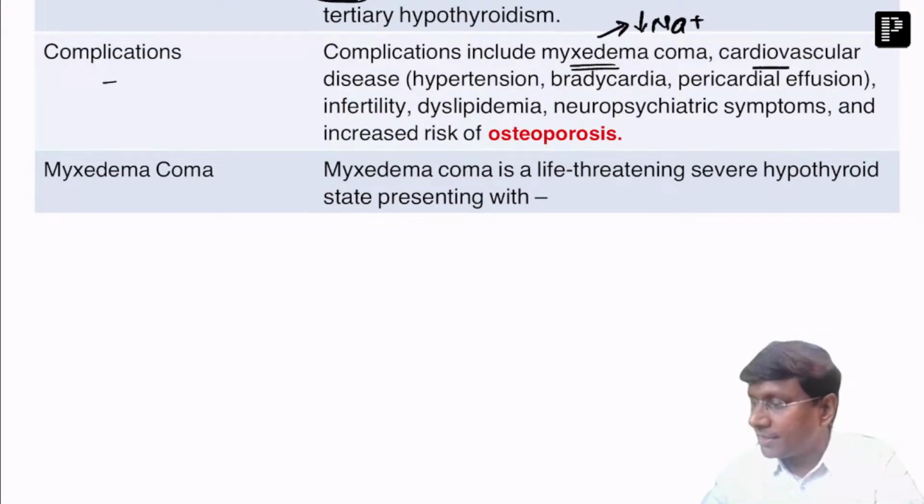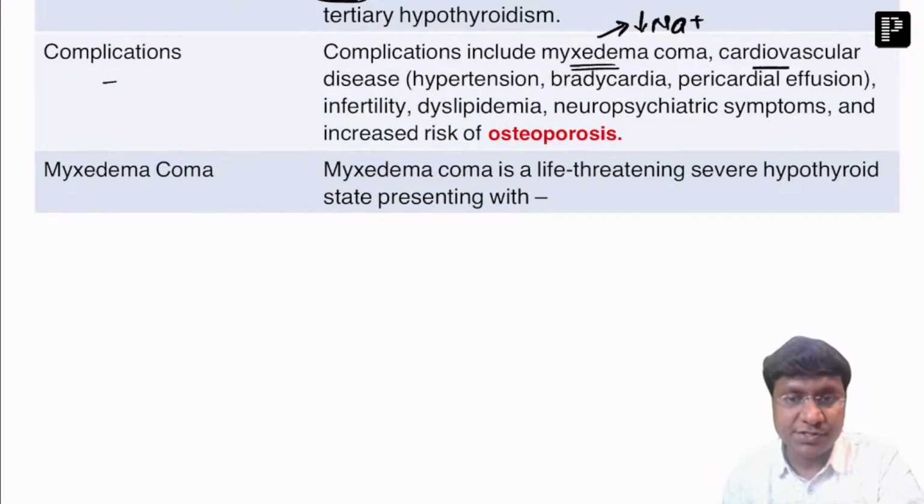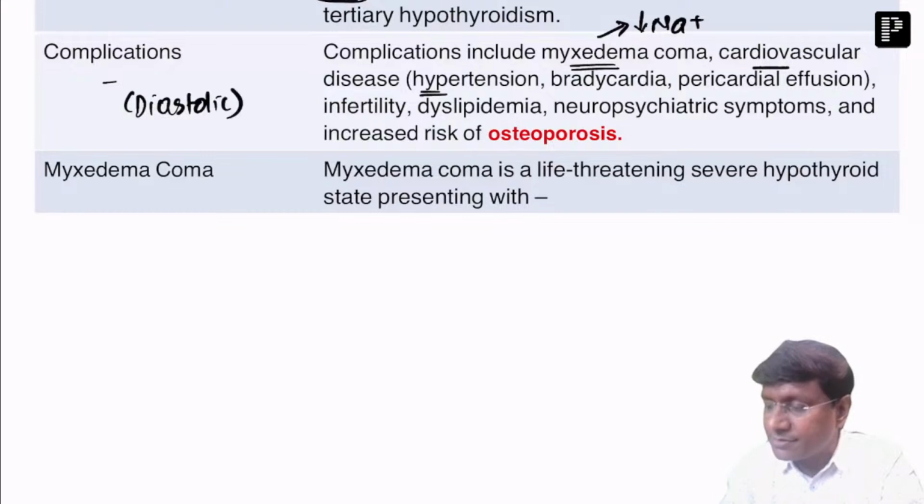Then, what are the cardiovascular disease manifestations? They will have hypertension, and you know what type of hypertension is observed in patients with hypothyroidism? It is diastolic hypertension. And they will have bradycardia. What could be the reason for bradycardia? Whenever there is hypothyroidism, there is AV block that will result in bradycardia.